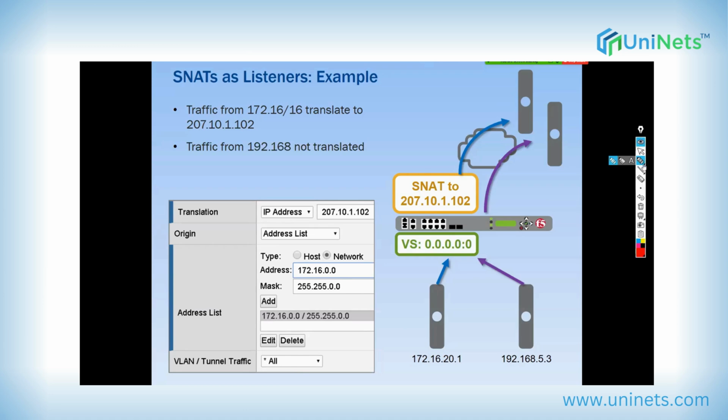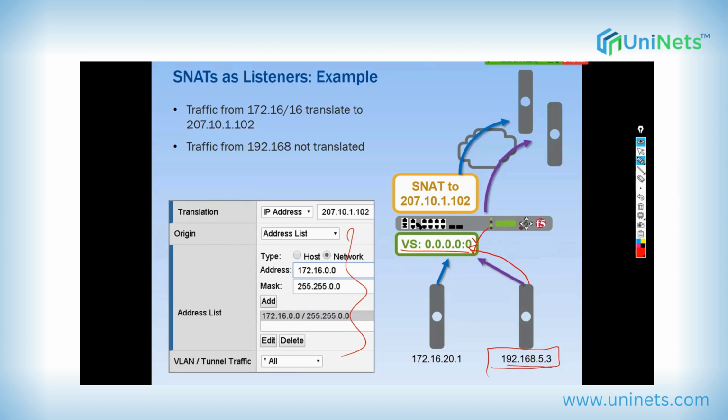Now traffic is incoming from this server 192.168.5.3. In this case, it would match the virtual server. So routing is done, load balancing or routing or whatever, it is done based on the virtual server. But this traffic would not match the SNAT as listener